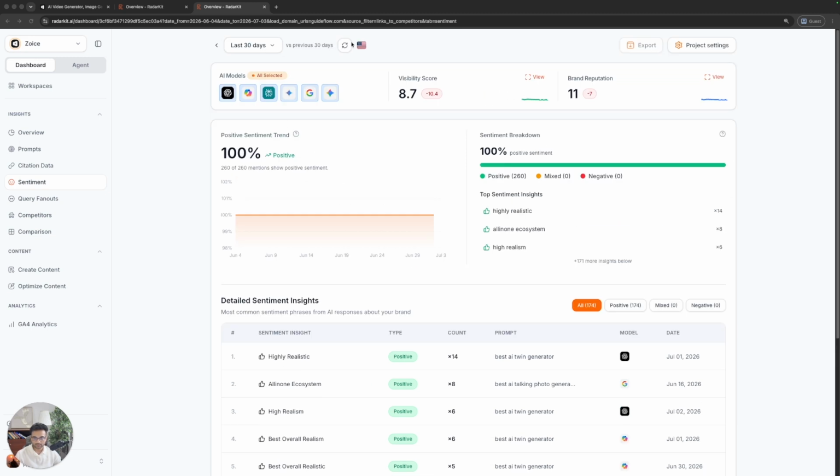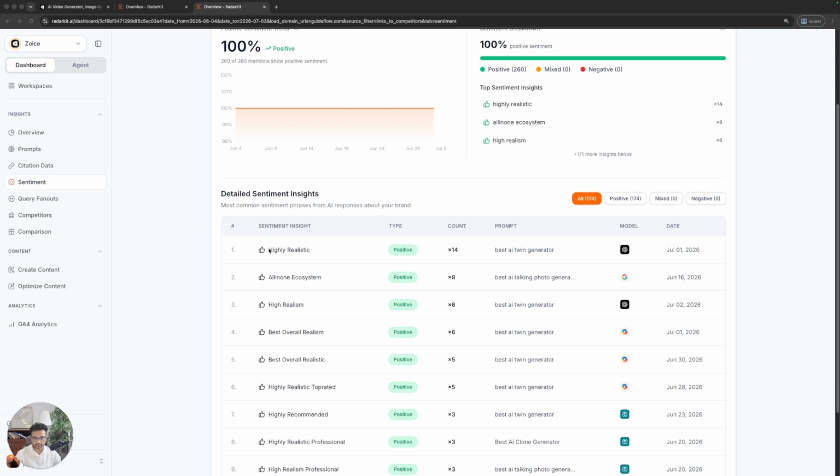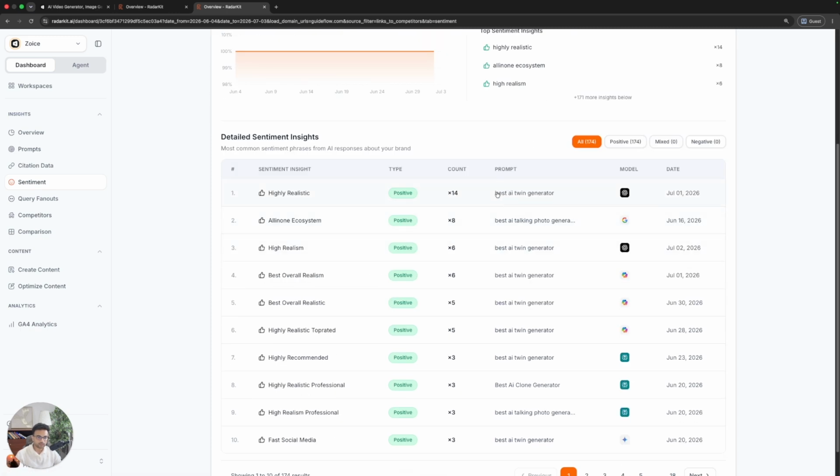So for Zoice, in the last 30 days, across all these models tracked via USIP in Redakit, it shows that the sentiment for Zoice is mostly positive. 100% of the time, it's mentioned Zoice in a positive way. If you want to see specific insights, what is the specific thing that it mentions most of the time for Zoice? You can see that it mentions that it is highly realistic, and the type of sentiment is positive. It has mentioned this term for Zoice 14 times in the last 30 days, and the prompt that mentions highly realistic the most is this one, best AI twin generator.